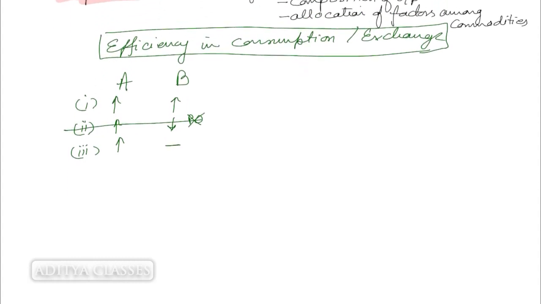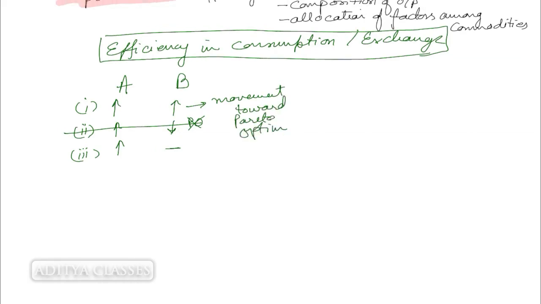Let us talk of these two cases, first and third. In first case, what is happening? A is getting better off and B is also getting better off. So I am increasing the welfare of A without actually reducing the welfare of B. So this definitely is a movement towards Pareto optimal state. What about this third case?